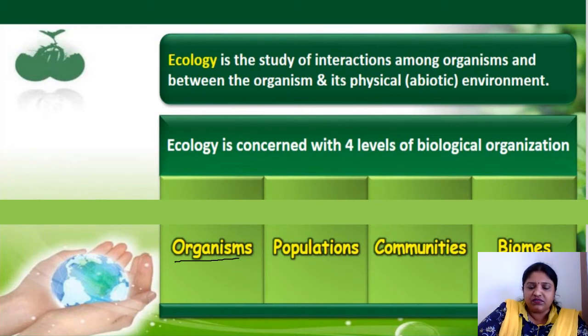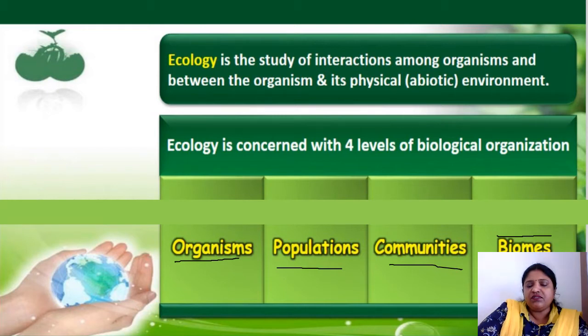When a group of organisms combine together and live in a particular place, we call it a population. The different populations living in a place we call a community. The community exists in a geographical area, and the whole earth we call the biosphere, with different types of biomes existing on the earth. So these are the four levels of biological organization.